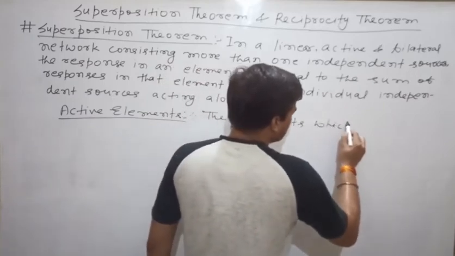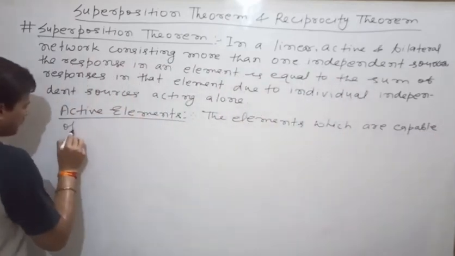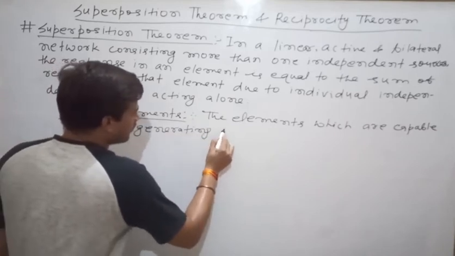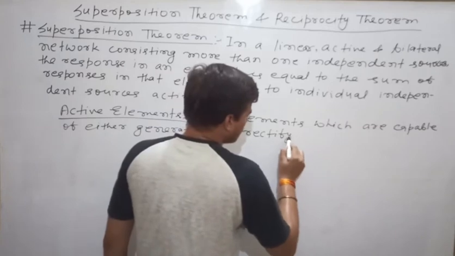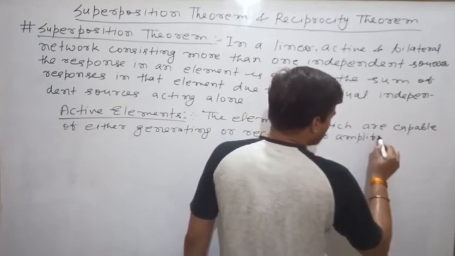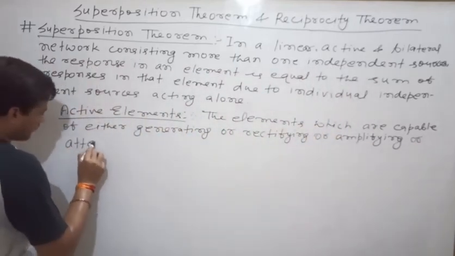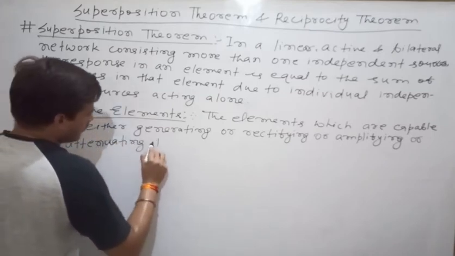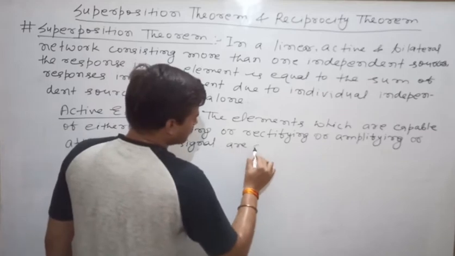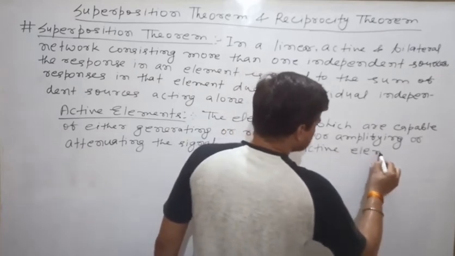which are capable of either generating or rectifying or amplifying or attenuating the signal are called active elements, clear?